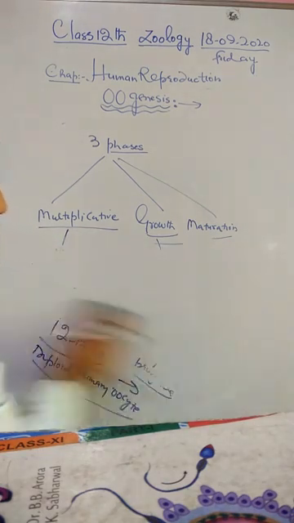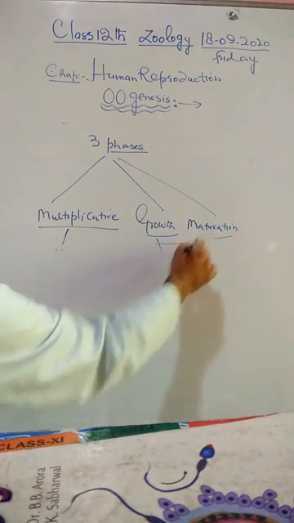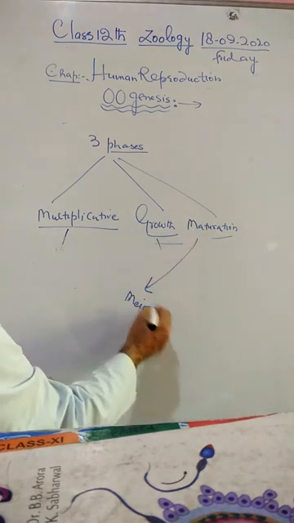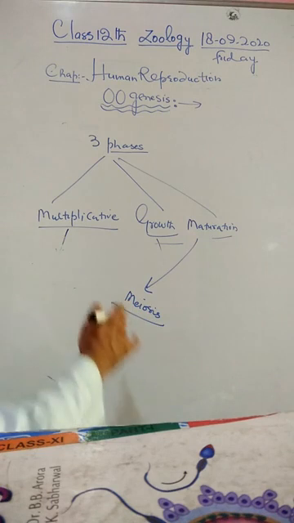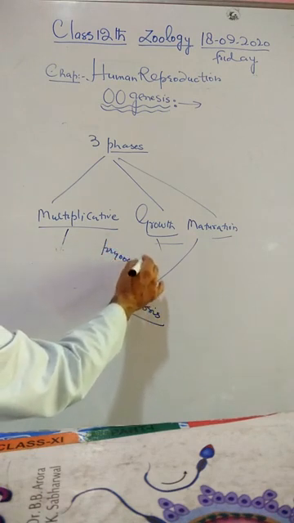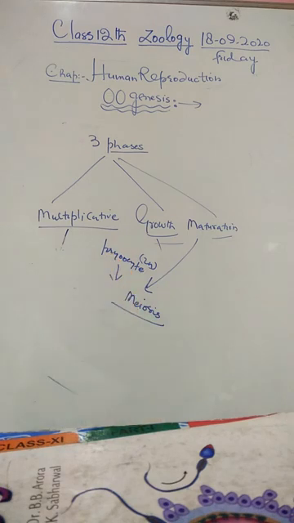In this maturation phase, it is characterized by meiosis. This maturation phase undergoes reductional division, what we call meiosis. The diploid fully grown primary oocyte, which is already diploid till the growth phase, is subjected to reduction division to form unequal haploid cells.